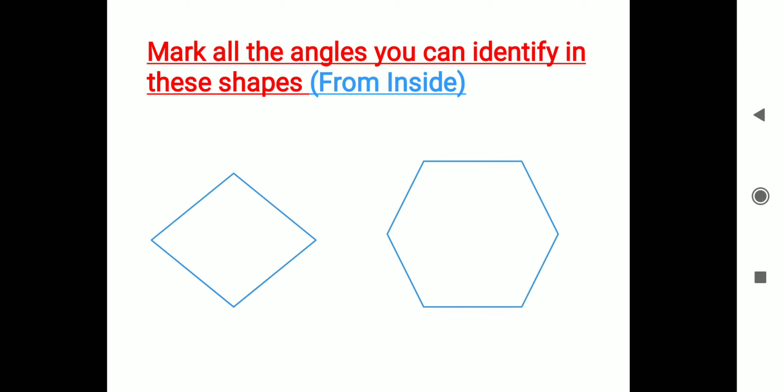Next, mark all the angles you can identify in these shapes. But be careful that you have to mark the angles only from inside. So there are two diagrams. In both of the shapes, you have to mark the angles first.